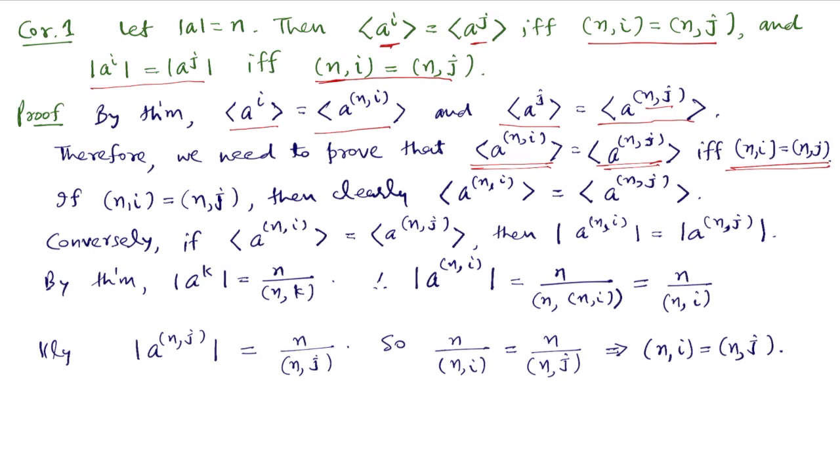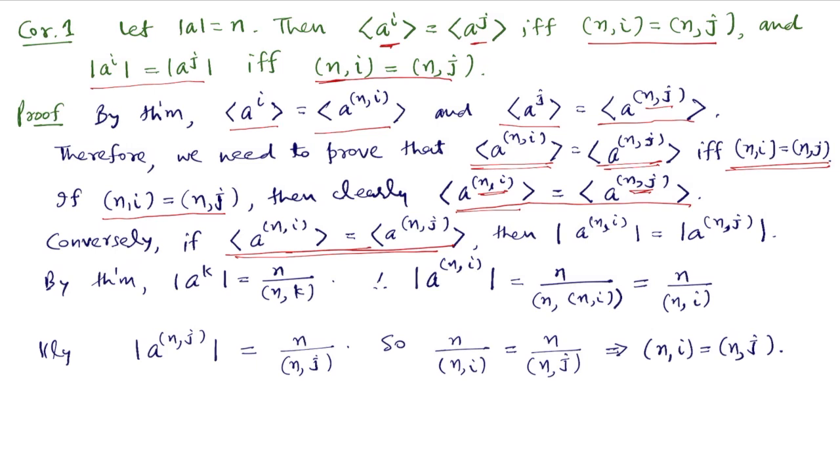Now if GCD(n,i) and GCD(n,j) are the same, then it is clear that these two cyclic groups are the same, because these two are the same. Conversely, if these two cyclic groups are the same, we need to prove that GCD(n,i) and GCD(n,j) are the same.